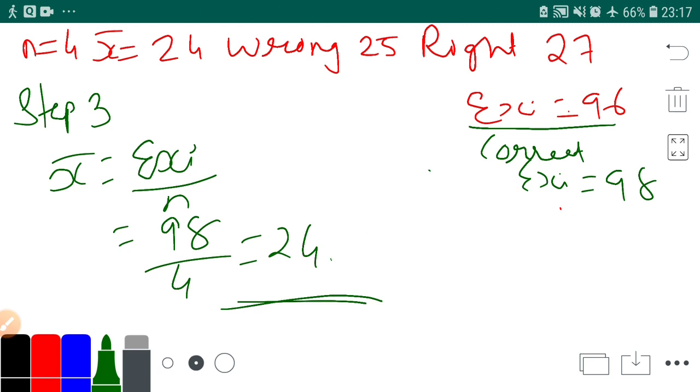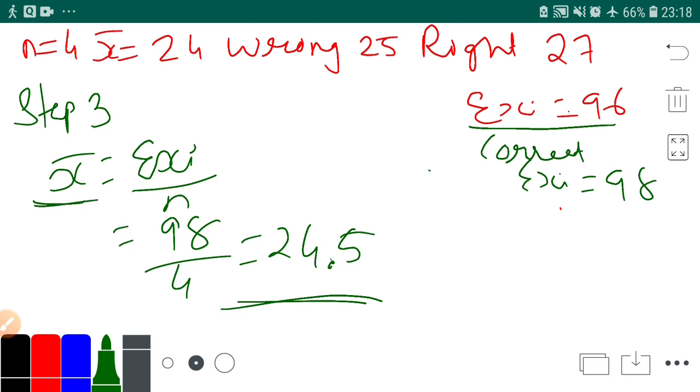Now this is your corrected mean, 24.5. But they told you the rule: if mean age is more than 25, a person cannot participate. So you have to read the question, what is the rule? If mean age is more than 25, then you cannot participate.